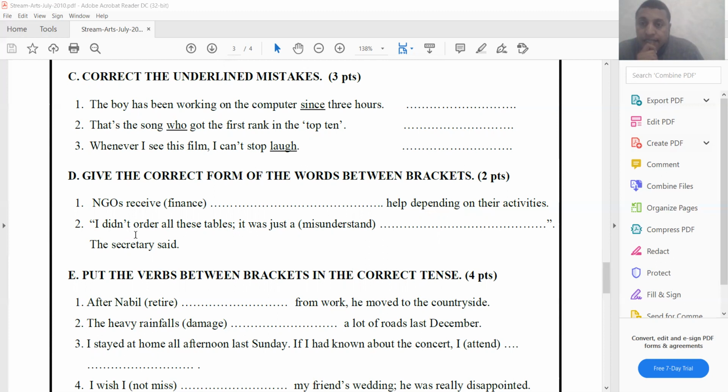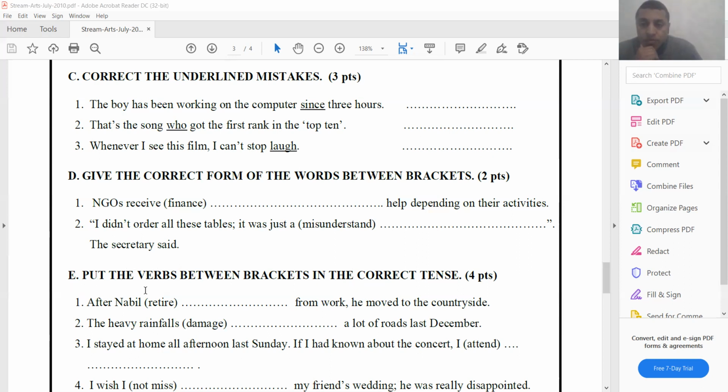Two, I didn't order all these tables. It was just a misunderstand. Misunderstand is a verb, and here we have the indefinite article a. So the indefinite article a should be followed with a noun. So misunderstand is a verb. We need to come up with a noun, which is misunderstanding. We need to add ing here. The secretary said.